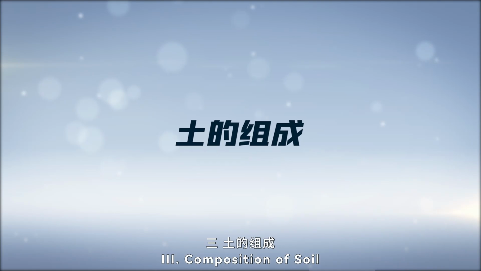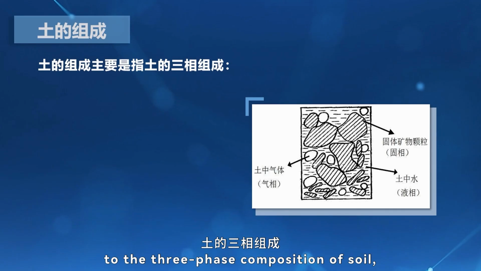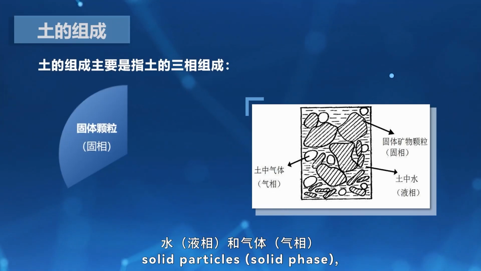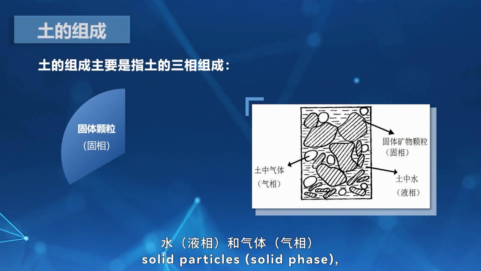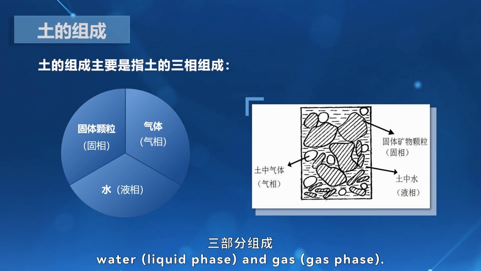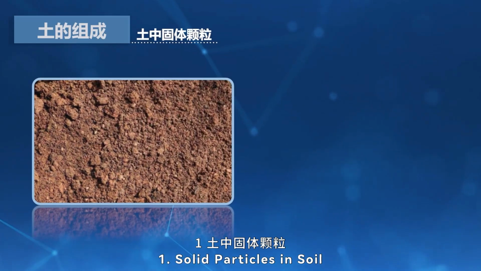3. Composition of soil. The composition of soil mainly refers to the three-phase composition of soil. That is, soil is composed of three parts: solid particles, the solid phase; water, the liquid phase; and gas, the gas phase. 1. Solid particles in soil.